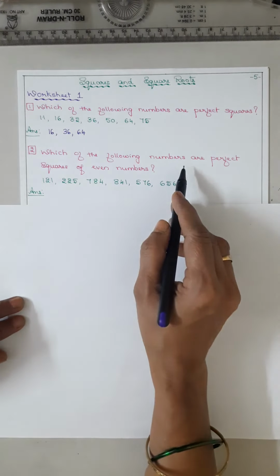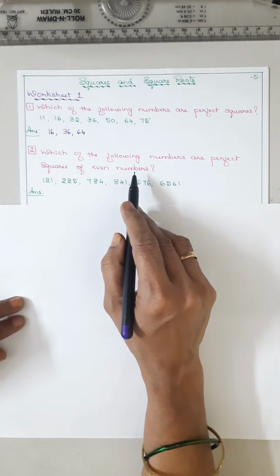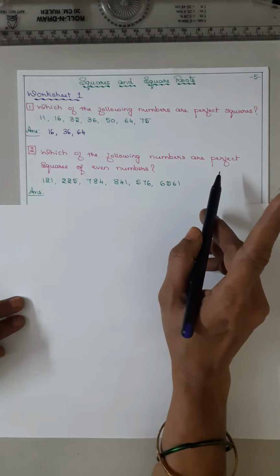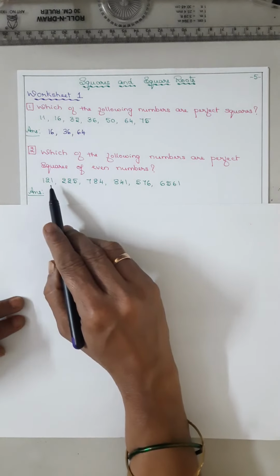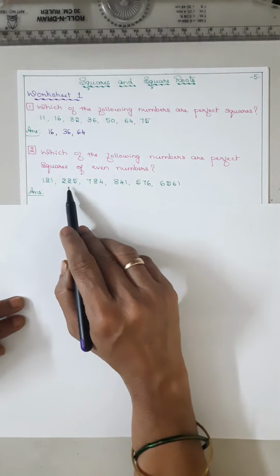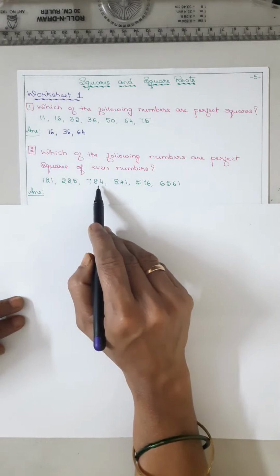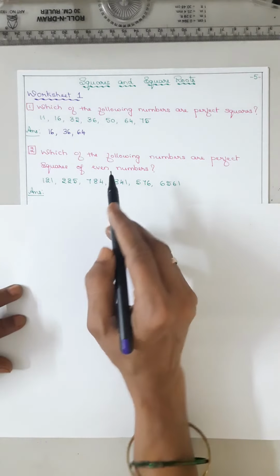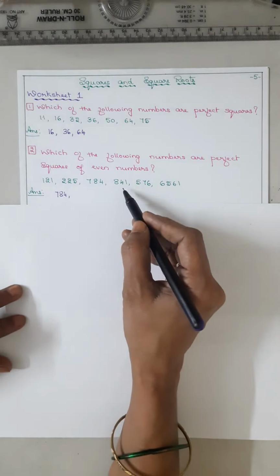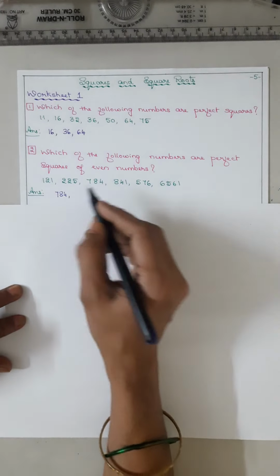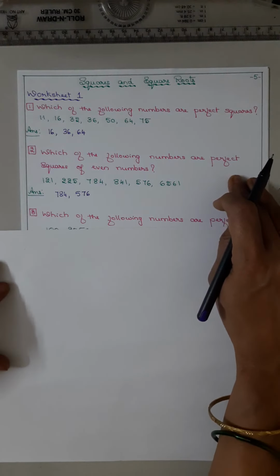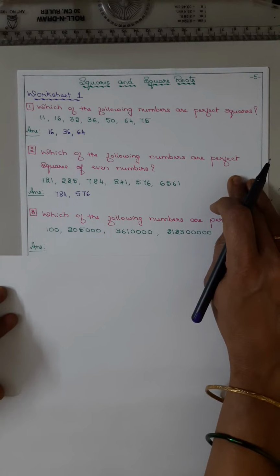Now coming to question number 2. Which of the following numbers are perfect squares of even numbers? Even numbers' squares will always be even numbers. 121 is not an even number, so not a perfect square of an even number. 225, no. 784, yes, ending with an even number. 841, no. 576, even number, for this yes. So even numbers' squares are always even numbers.